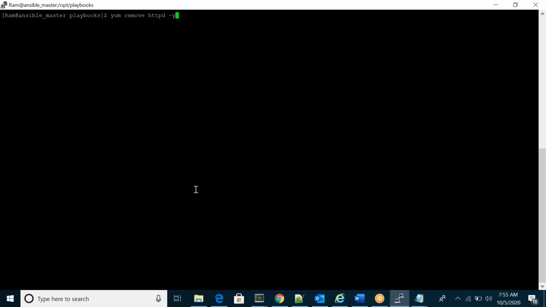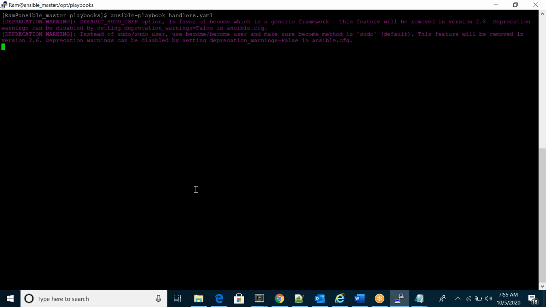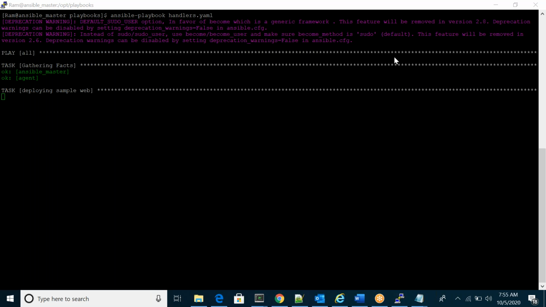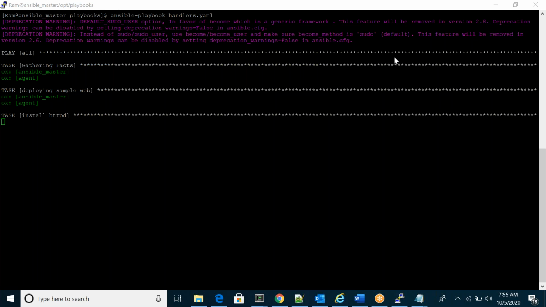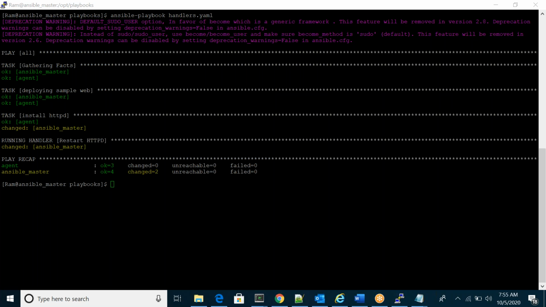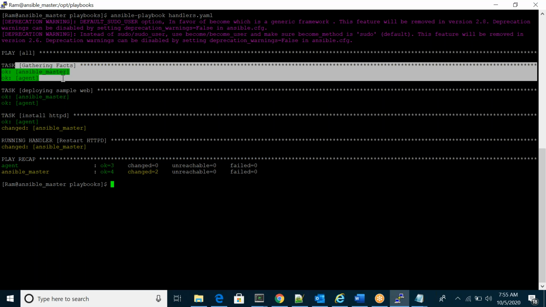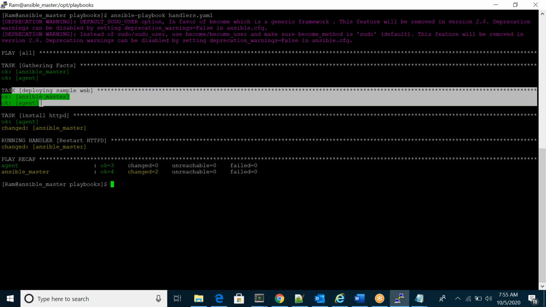Now run the playbook once again. You can see here gathering facts, we'll discuss it. Deploying, already it was deployed with the last playbook.